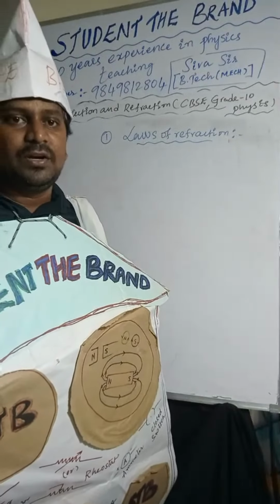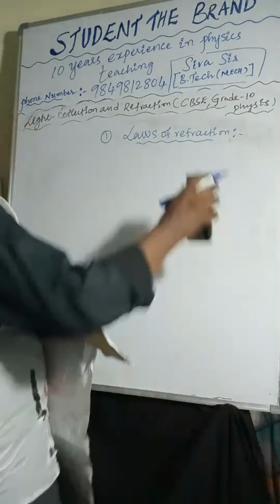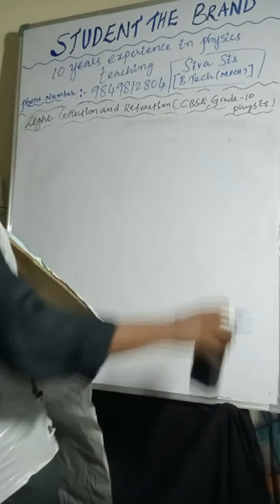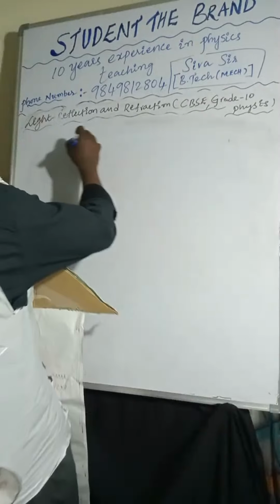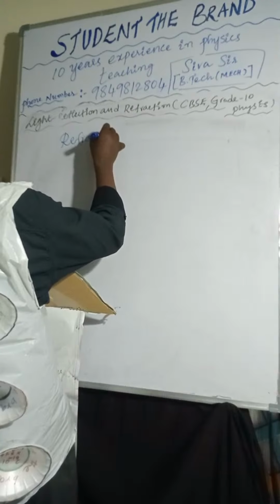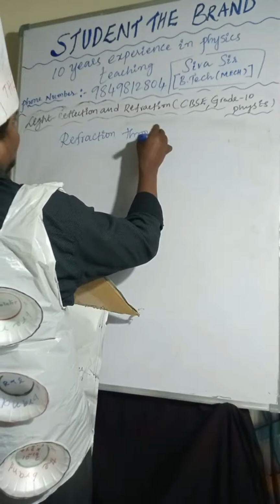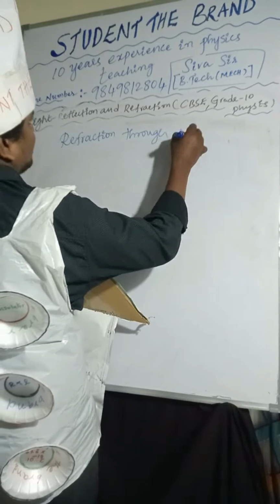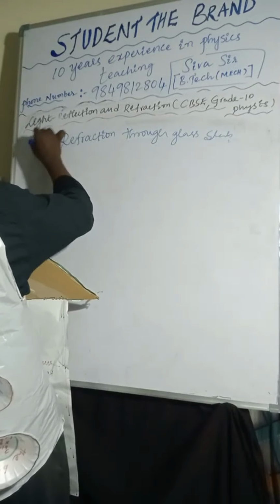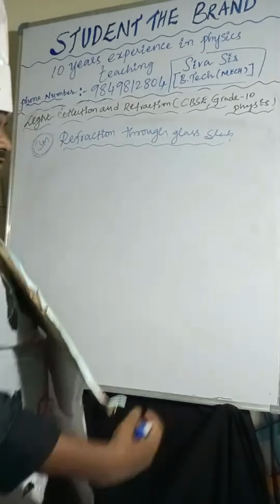Now I am going to the glass slab. I'll explain refraction through a glass slab. This question is very important. A 3 marks question will come. In the previous board exams, if you observe, this question has been given: refraction through a glass slab.